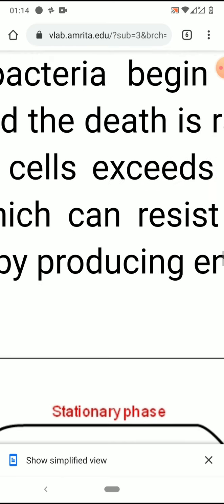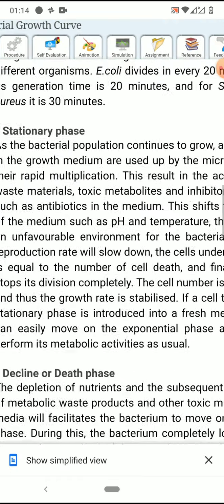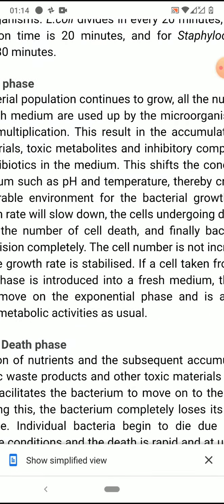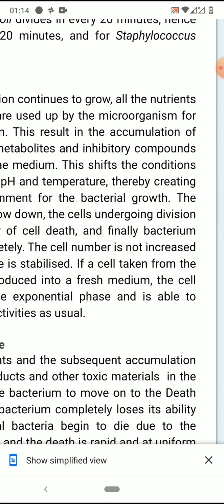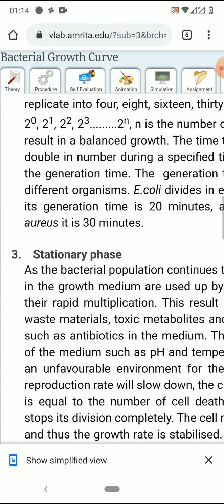So during this stationary phase, the number of the bacterial cells growing is always equal to the number of bacterial cells that are dying.